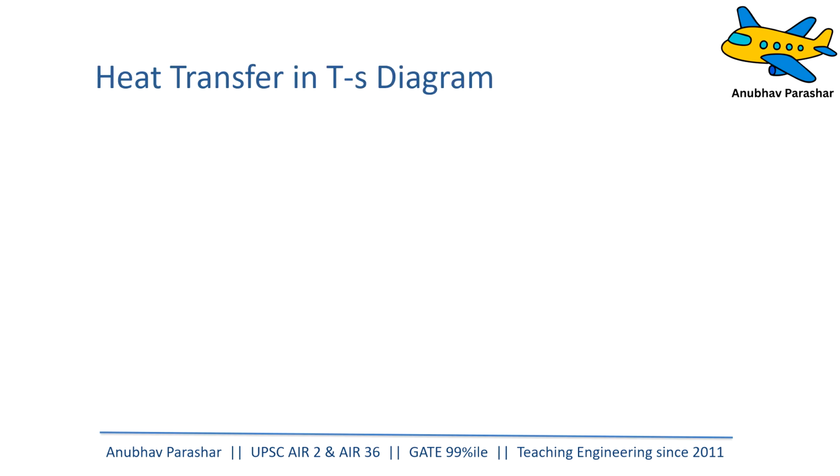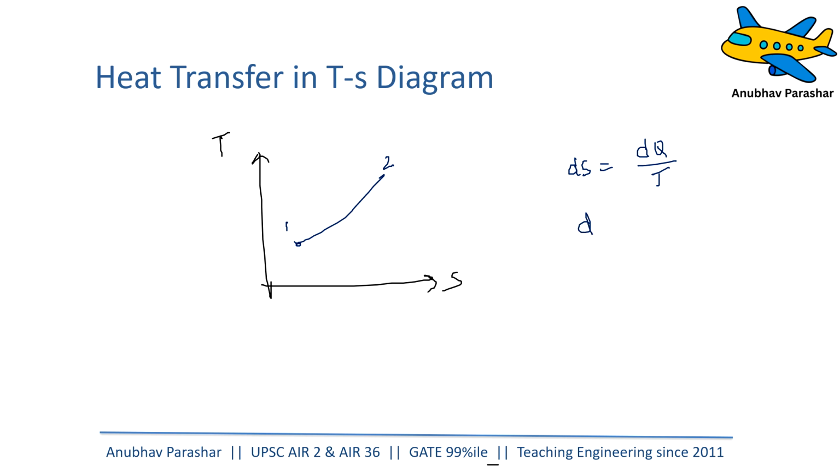And let us try to understand what this TS diagram represents. This is more important for us to understand. In the TS diagram, let me say the process happens from 1 to 2. So what is the area? We all know that dS is equal to dQ by T, so I can write dQ is equal to TdS. If I integrate dQ, I'm going to integrate TdS also.